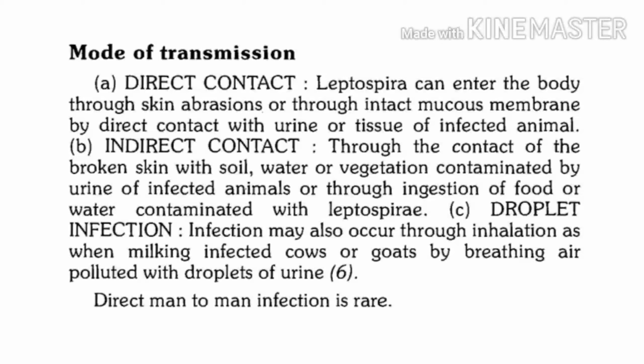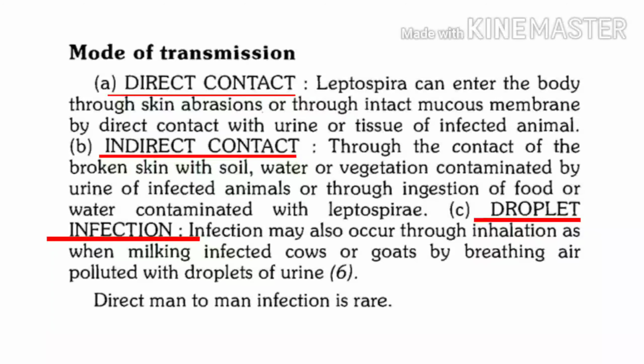What are the various modes of transmission? How is leptospirosis transmitted? Here we are talking about human transmission. How can humans acquire infection from animals? There are three important modes of transmission. One is direct contact, another is indirect contact, which is seen in humans, and droplet infection is another mode of transmission of leptospirosis.